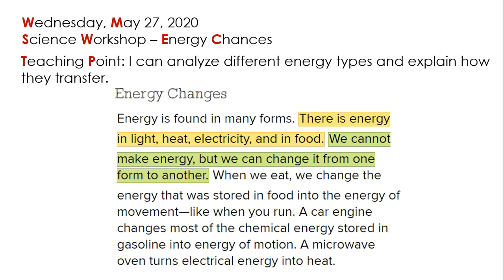Alright, if we try our first activity for today, we're going to find this passage that is titled Energy Changes, and it reads as follows. Energy is found in many forms. There is energy in light, heat, electricity, and in food. So as I mentioned before, we had, for example, light energy, thermal energy, which involves heat, also electricity, and food, that is usually found in chemical energy.